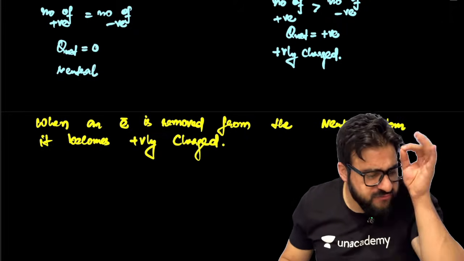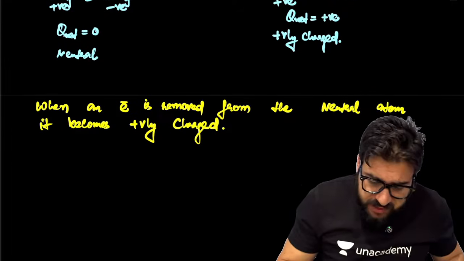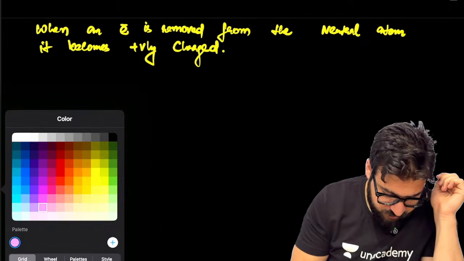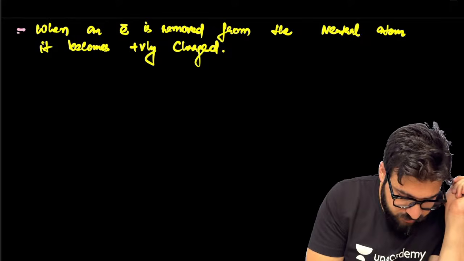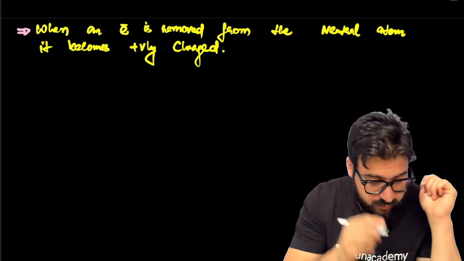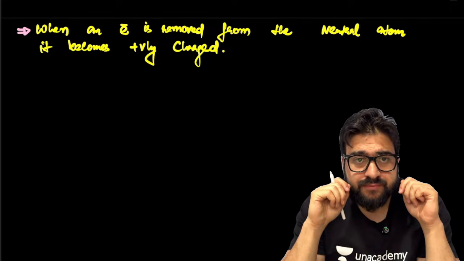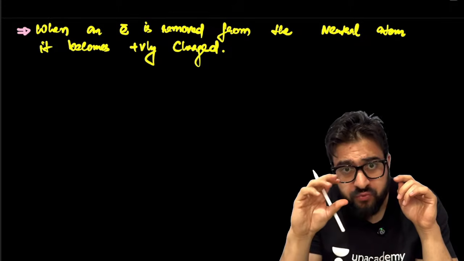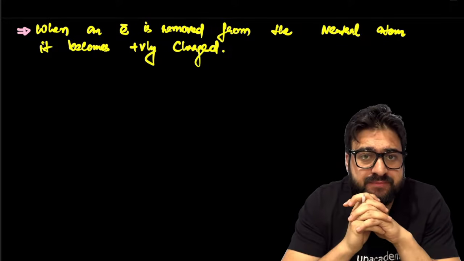I believe everybody is able to understand every single thing. Tell me, boys and girls. Okay. When an electron is removed from the neutral atom, it becomes positively charged.